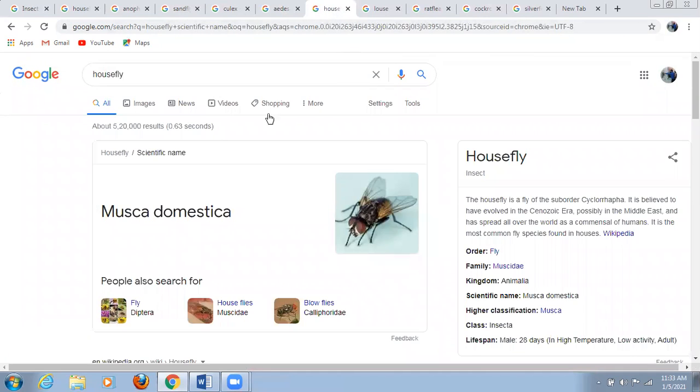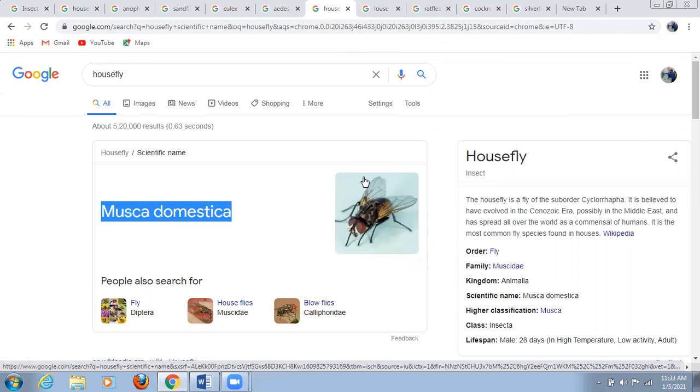Then the housefly. This is very common, you can see on your screen. This housefly is in the suborder Cyclorrhapha. It is believed that this particular housefly is cosmopolitan. This one is the scientific name of the housefly: Musca domestica. So this is a very common household pest.